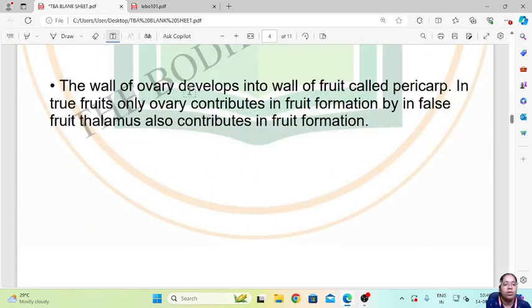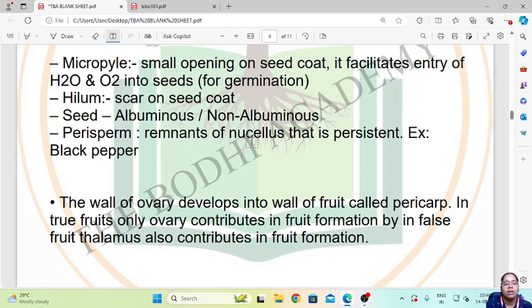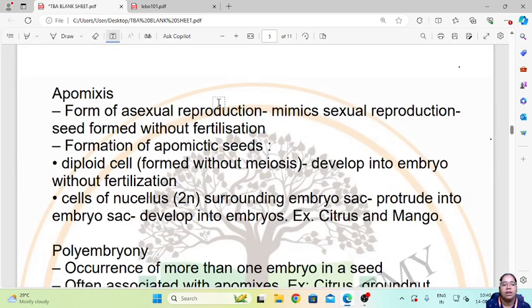So the walls of the ovary develop into the walls of the fruit called pericarp. In true fruit, only the ovary contributes in the fruit formation. In false fruit, the thalamus also contributes in the fruit formation. So what happens is the ovary will develop into the fruit, and the ovules which are there will develop into your seeds, and that will consist of your embryo, which will develop into the new plant after the process of germination. So what is now apomixis?